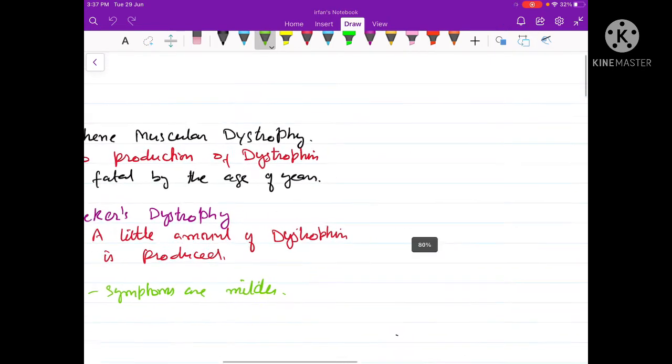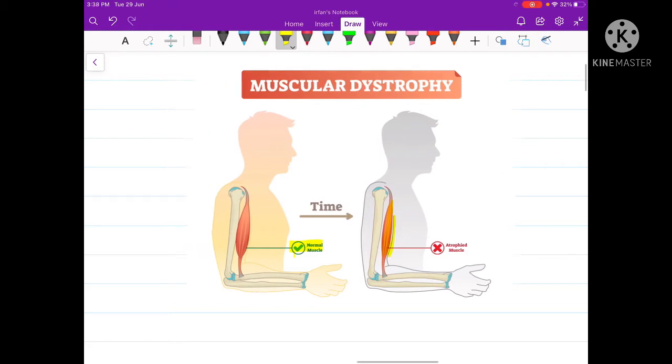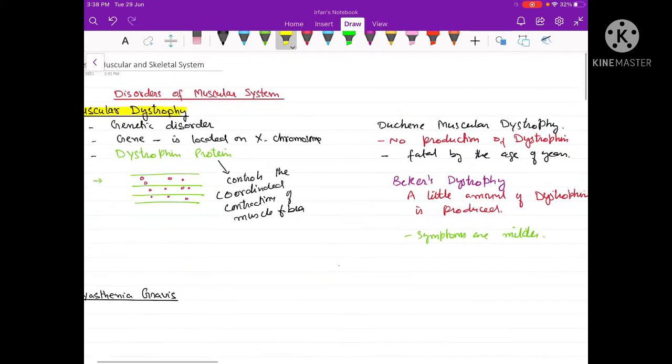So if you see, in case of this dystrophy, there is progressive weakening of the muscles. So muscles become progressively weak. Here is the normal muscle, and this represents the atrophied muscle. And if the respiratory muscle gets atrophied, that becomes fatal and leads to death. So this was about the first disorder of the muscular system, that is dystrophy.